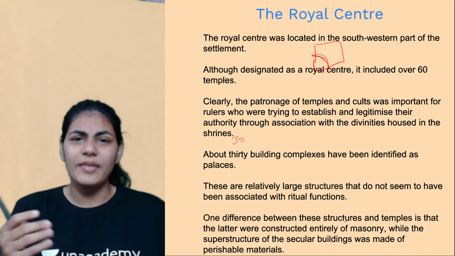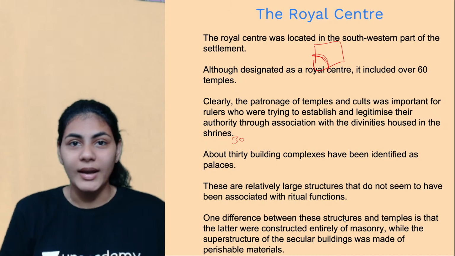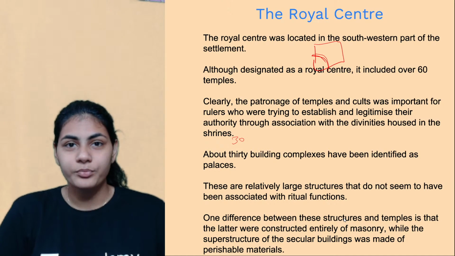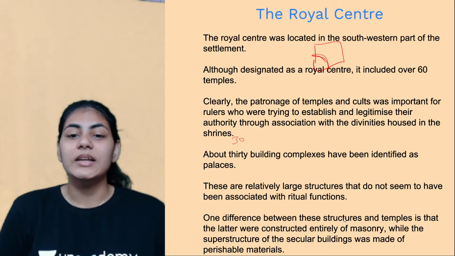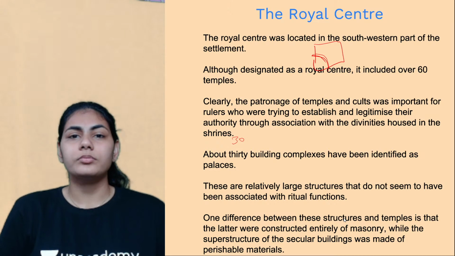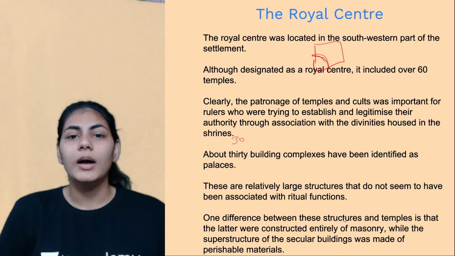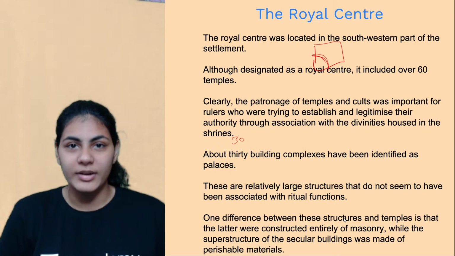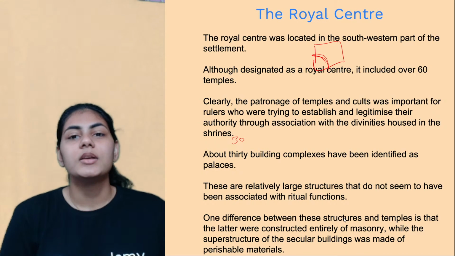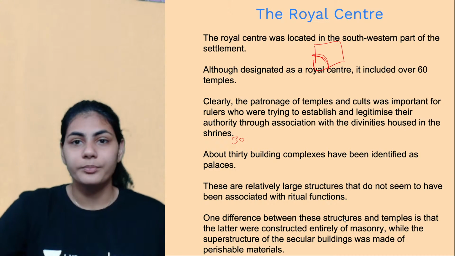Masonry is nothing but proper brickwork using cement and mortar, right? All the bricks are aligned together, just like how we construct our houses today using cement and mortar. That is exactly how the palaces were constructed. But if you come to the temples, they were usually constructed of perishable materials, which are easily destroyed or ruined, right? So that's the difference between temples and palaces.